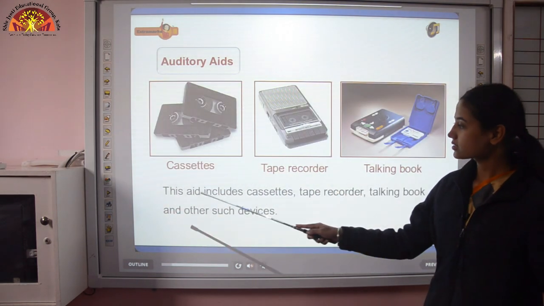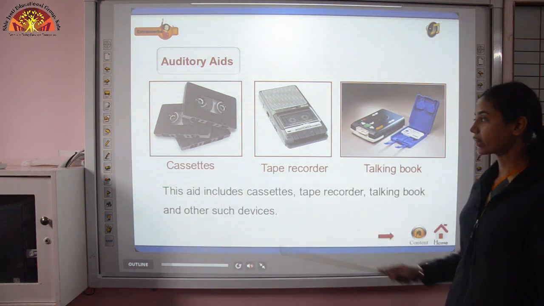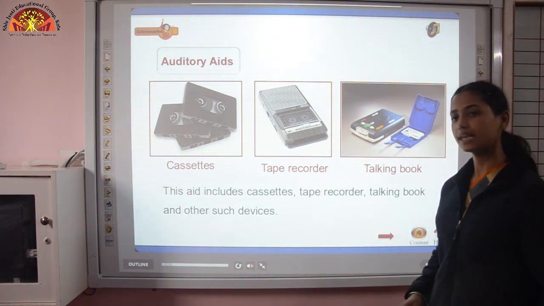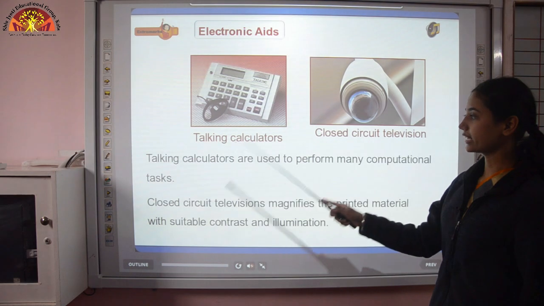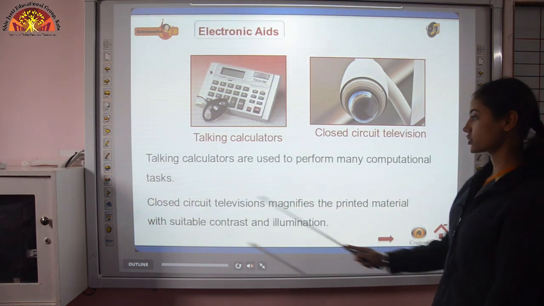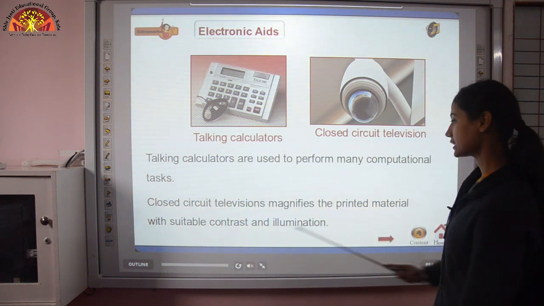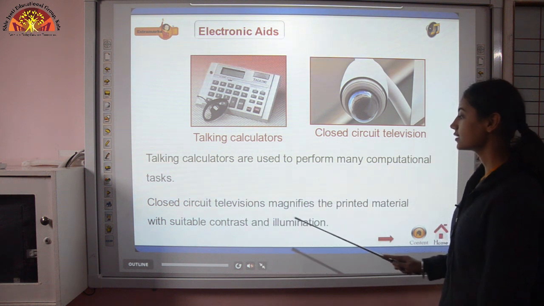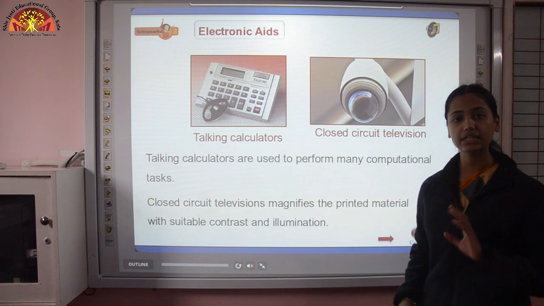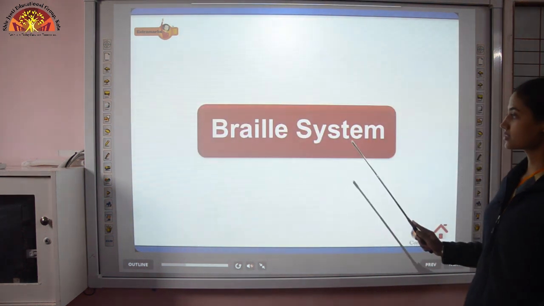Then auditory aids. This aid includes cassettes, tape recorders, talking books and other such devices, because they can listen. So these aids can help them. Then electronic aids. Talking calculators are used to perform many computational tasks. Closed circuit televisions magnify the printed material with suitable contrast and illumination. Now this can be for those only who are not completely blind. They have some vision.